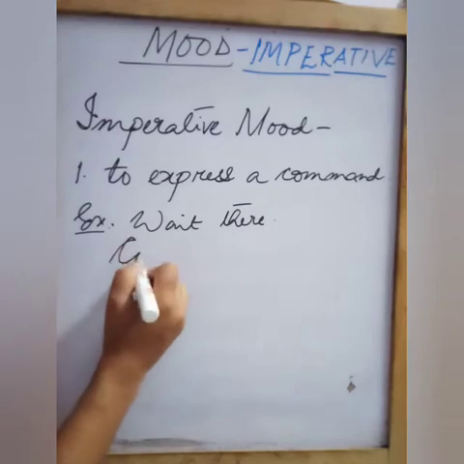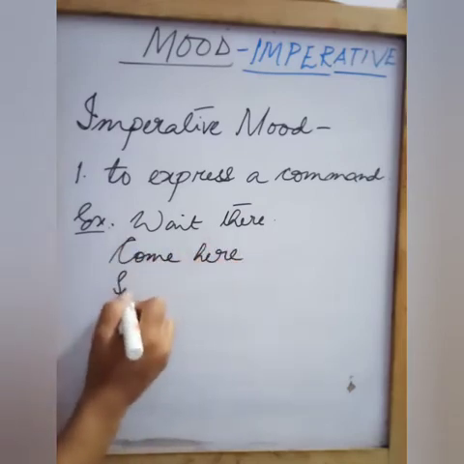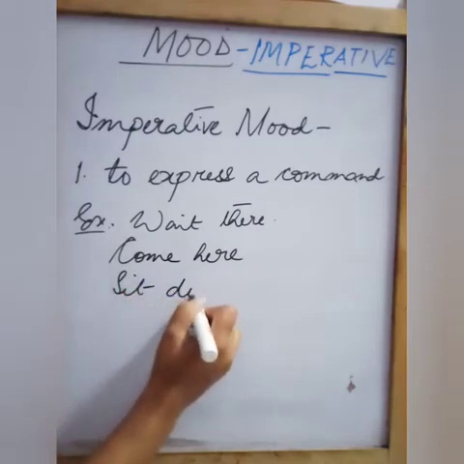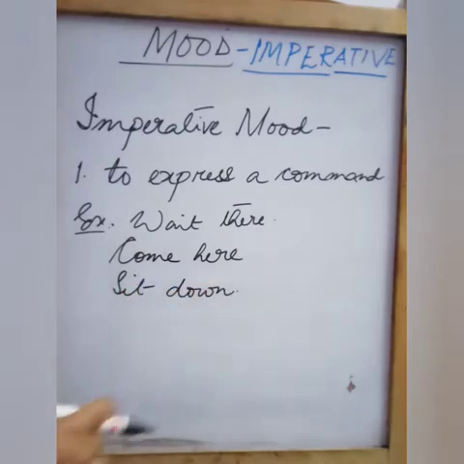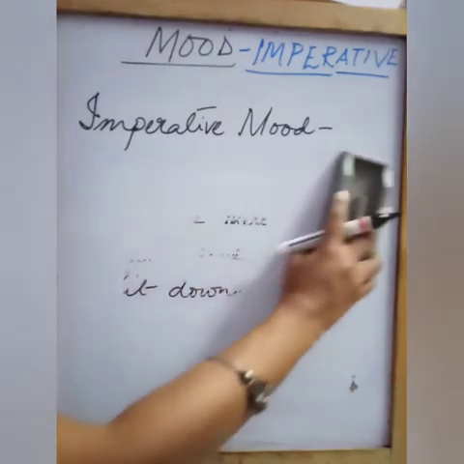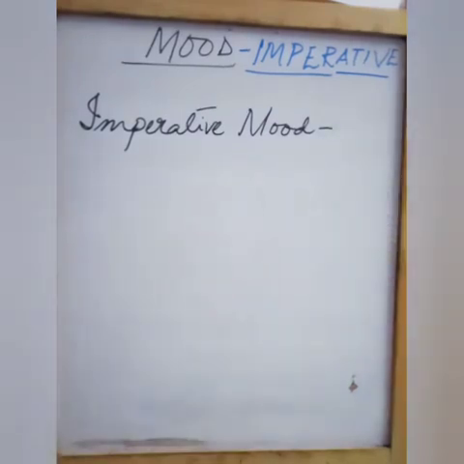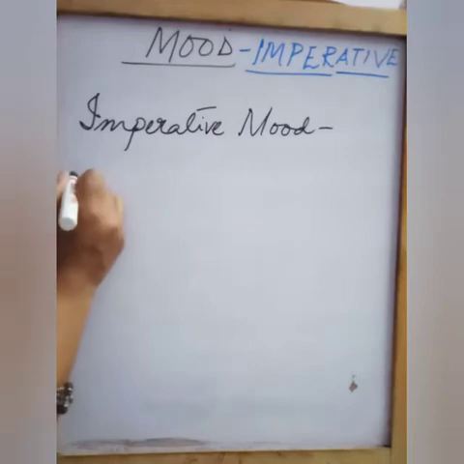Alright. Come here, sit down, or you can say open your book. So these are all commands. So the first use of the imperative mood is to express a command. Now let's see what is the second use. Number 2.